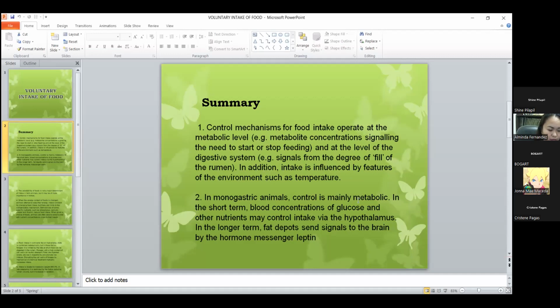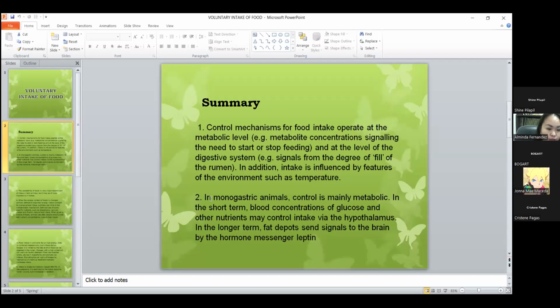Then number 2, in monogastric animals, control is mainly metabolic. In the short term, blood concentration of glucose and other nutrients may control intake via the hypothalamus. In the longer term, fats send signals to the brain by hormone messenger leptin.